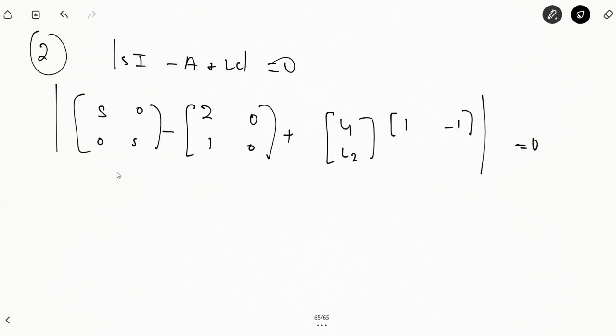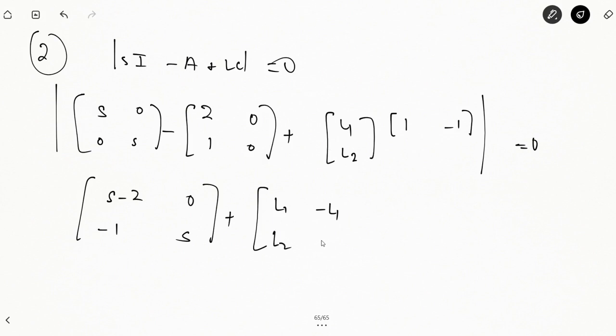This will become s minus 2, 0 minus 1, s, plus, multiplying this with this, you will have L1 into 1, L1 into -1, this is minus L1, L2 into 1, L2 into -1, that's minus L2.